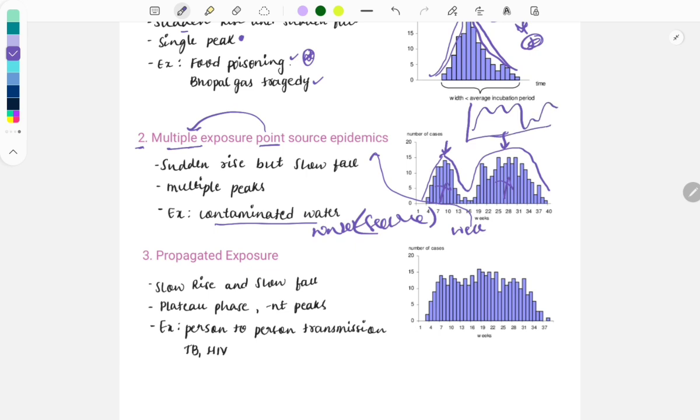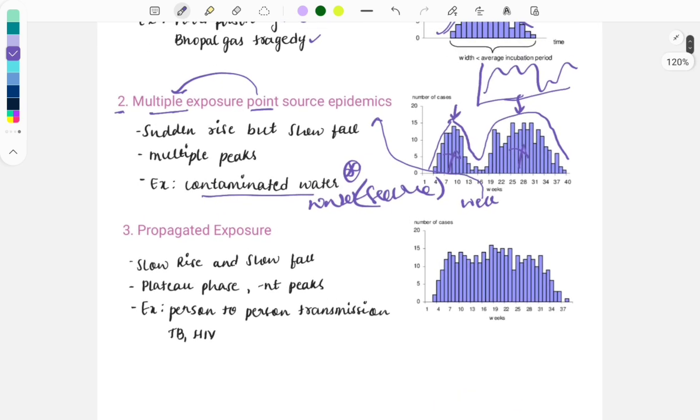Then you need to think in terms of multiple exposure, and questions can be asked, images can be asked, and also clinical cases can be asked, that water is contaminated, the village people are drinking contaminated water, and due to which there's a spread of an infection in the village. So which kind of exposure it is, or which kind of epidemic it is.